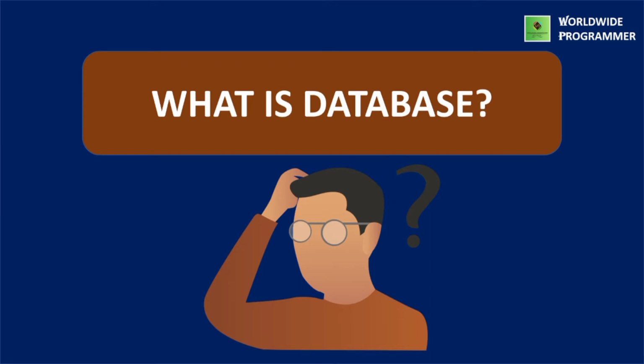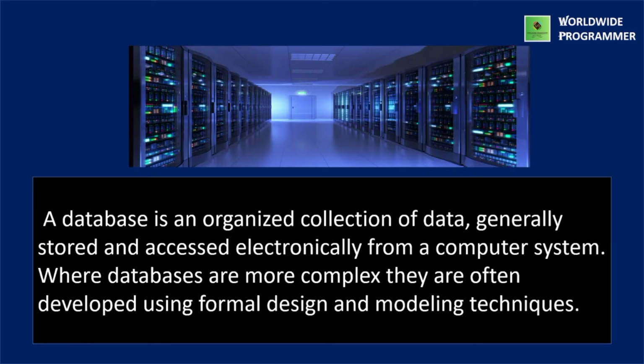Next we'll discuss what is database. A database is one or more tables of data organized and stored in a very structured way. It has consistent data. A database is an organized collection of data, generally stored and accessed electronically from a computer system. Where databases are more complex, they are often developed using formal design and modeling techniques.